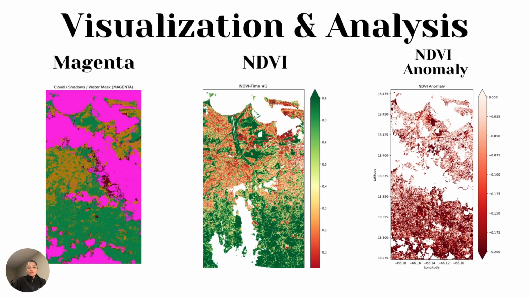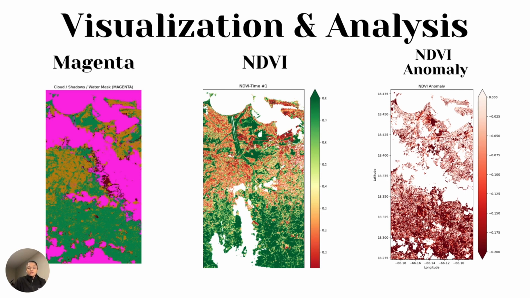Lastly, we look at the image to the right, the NDVI anomaly image. This powerful visual tool compares NDVI indices from two different periods, helping us spot changes and trends or anomalies over time. The color differences here highlight areas where vegetation health has improved or deteriorated, providing critical insights into the effects of environmental policies, climate change, or even natural events. These advanced imaging techniques enable not just the monitoring, but also the effective management of our planet's natural resources.